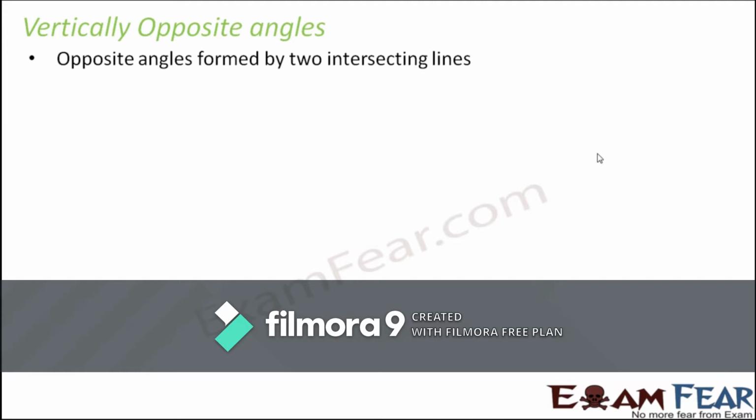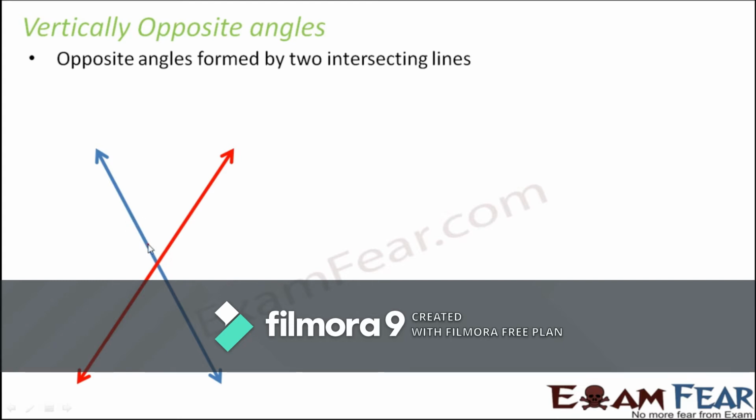Well, what are intersecting lines? Two lines which cross each other, which move over each other, like what you see here. Maybe you can think of a pair of swords or a scissor. There you get to see two pieces moving over each other, or crossing each other. These are called intersecting lines. Now, whenever two lines intersect, opposite angles are formed.